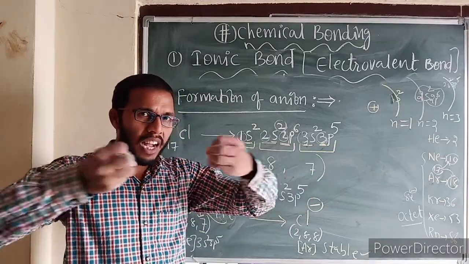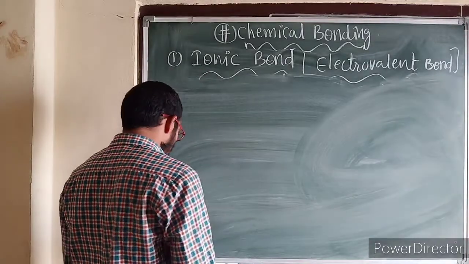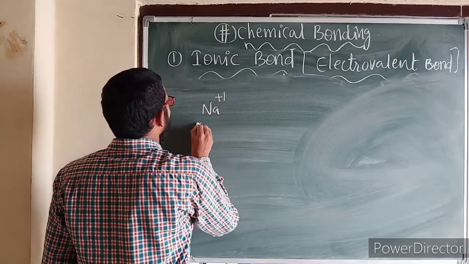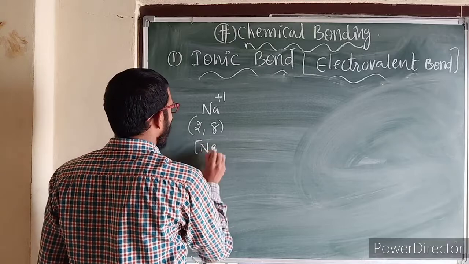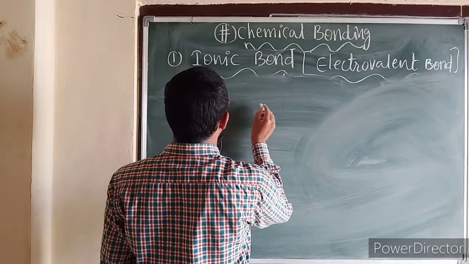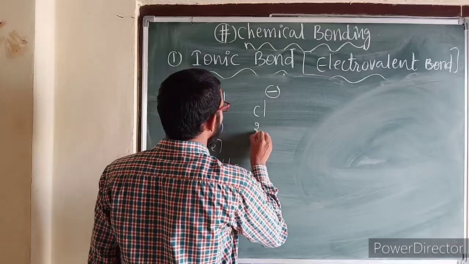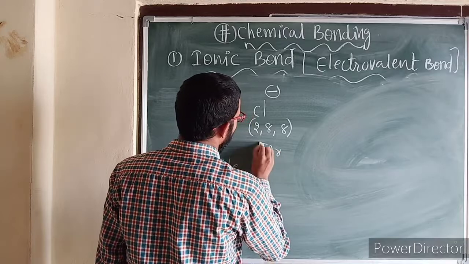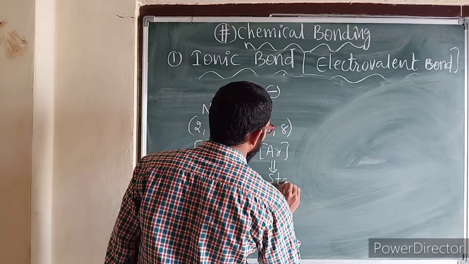How are they interacting, how are they forming the bond? Let us discuss now. The cation I am writing here is Na plus. It has the 2, 8 neon configuration, therefore it is stable. Now the anion, Cl minus. Just now we described 2, 8, 8, which is equal to the argon configuration, so it also becomes stable.